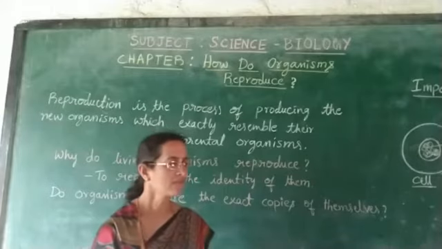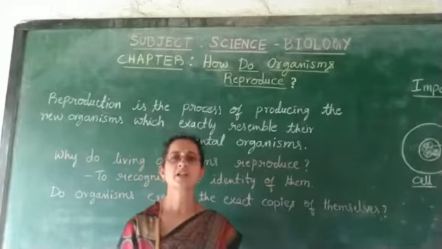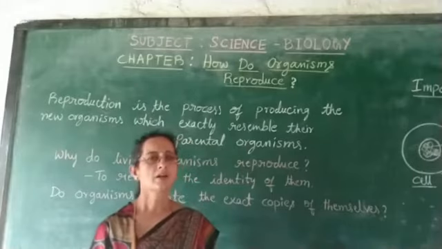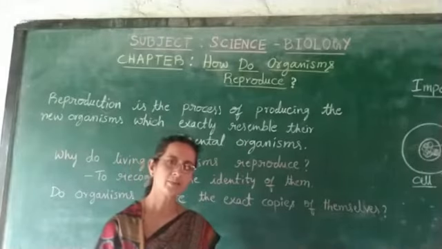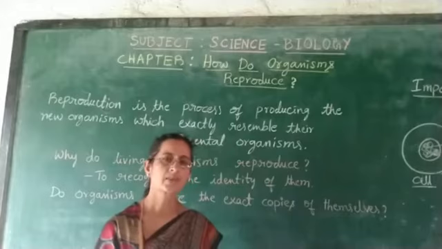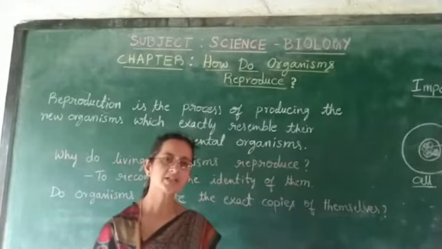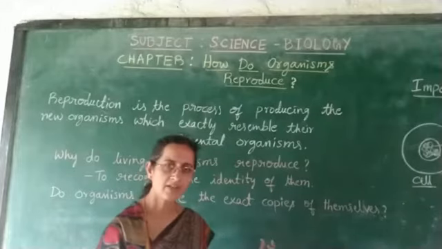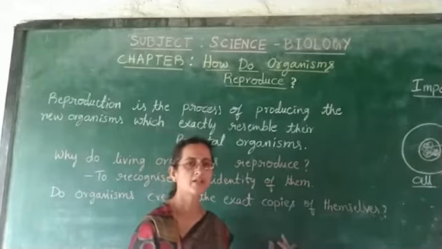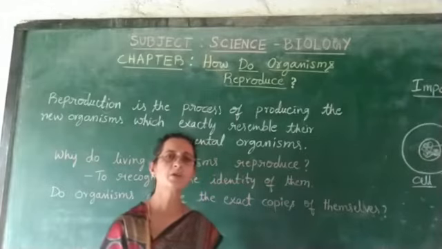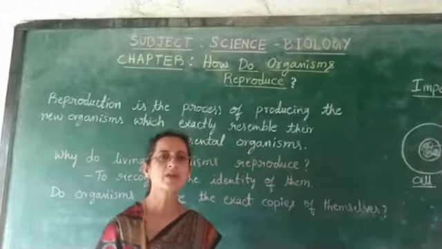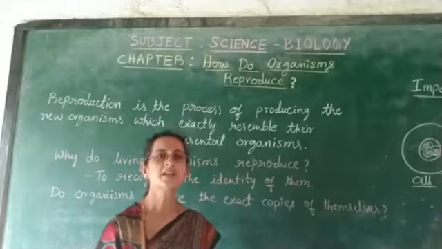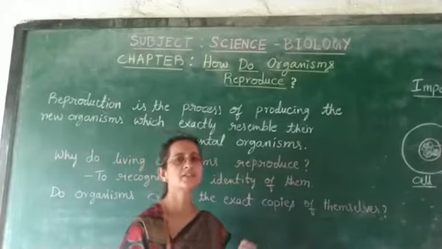See, if life processes like respiration and transportation are not taking place in any organism, it cannot survive. If it is not able to take oxygen or not able to digest food, it will die. But with this life process, reproduction, if any organism is not able to reproduce, it can still survive. It can finish its life cycle. So what is the necessity of this reproduction?